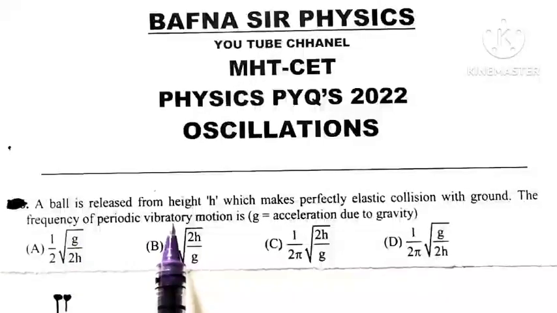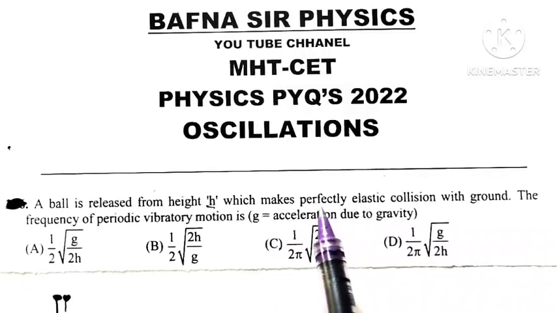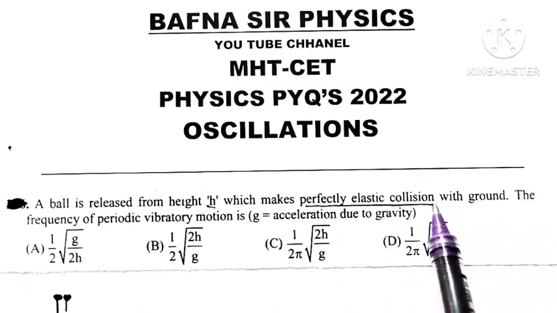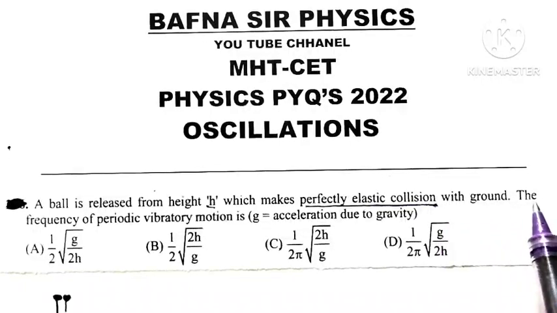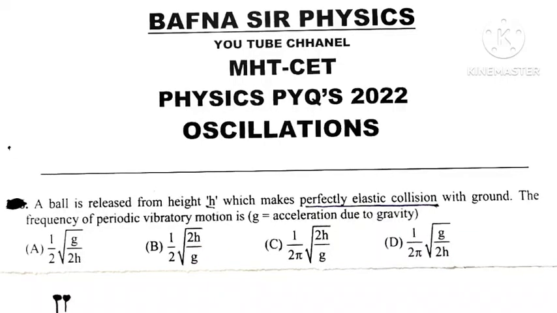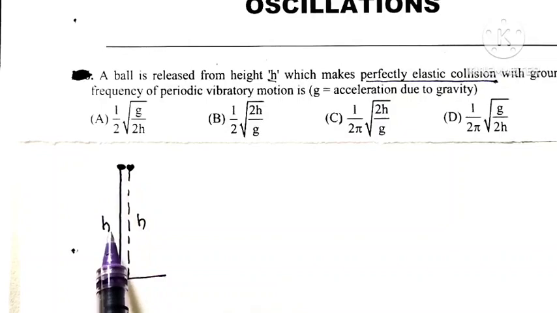A ball is released from height h, which makes a perfectly elastic collision. Remember, perfectly elastic collision with ground. The frequency of periodic vibratory motion is... So see here, a ball is released from height h.